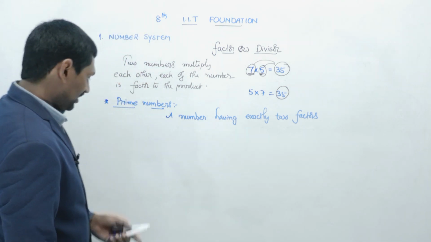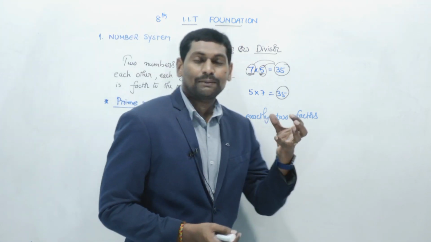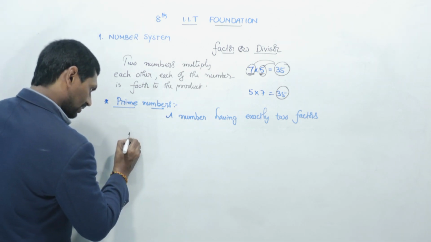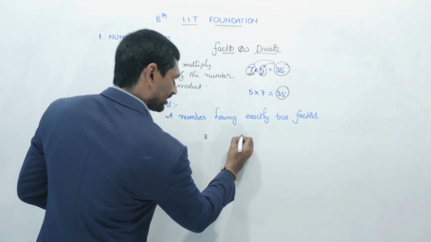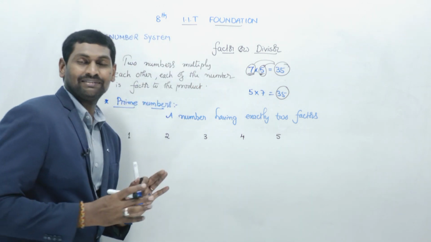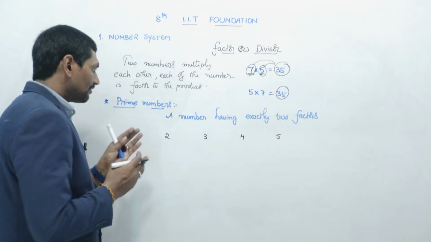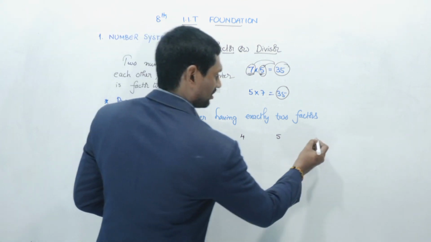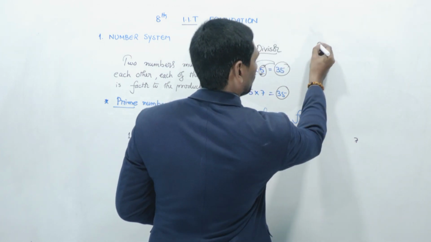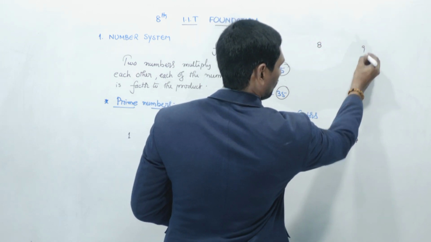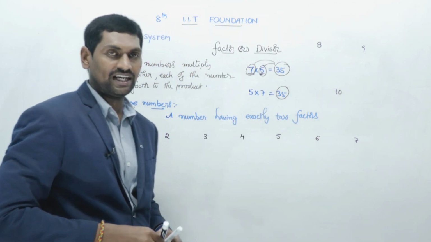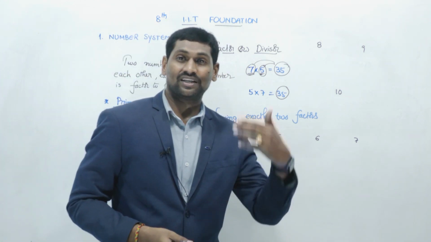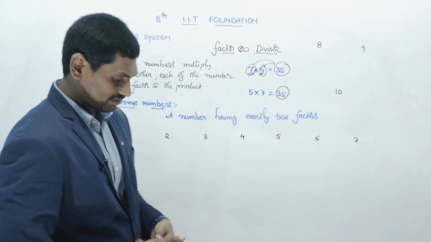Now let us check the prime numbers from 1 to 10. I am taking the set of natural numbers 1 to 10. Among these 10 numbers, which numbers become prime numbers, and which act as composite numbers? Let us see. Now I am checking each and every number from 1 to 10 by all the tables, starting from the 1 table.